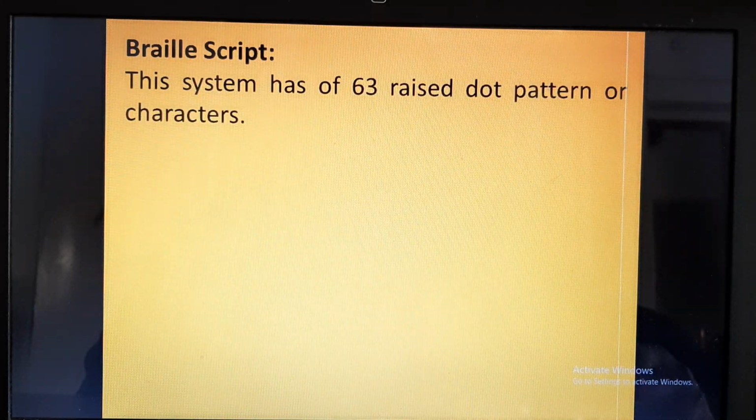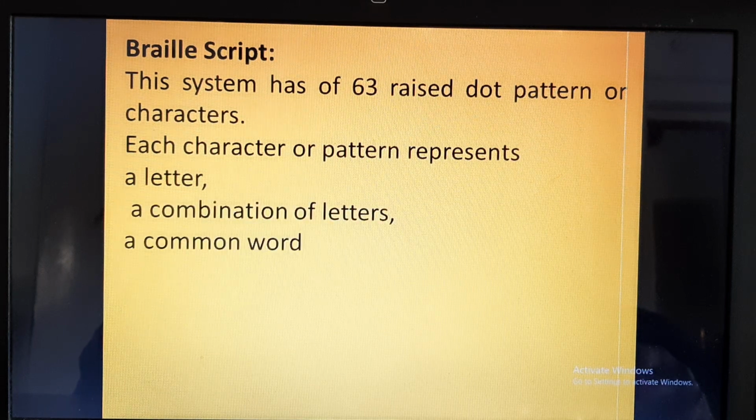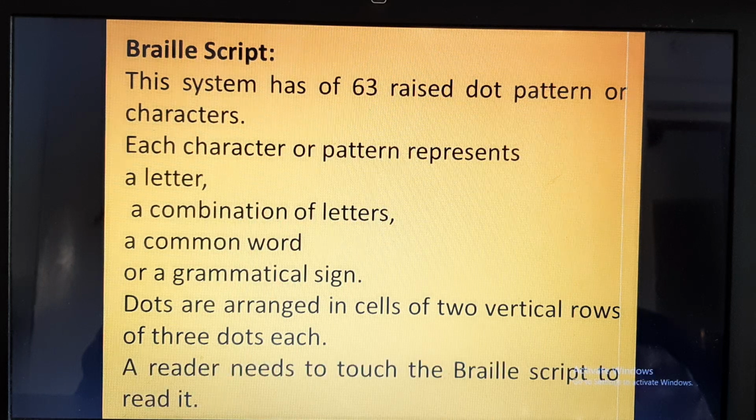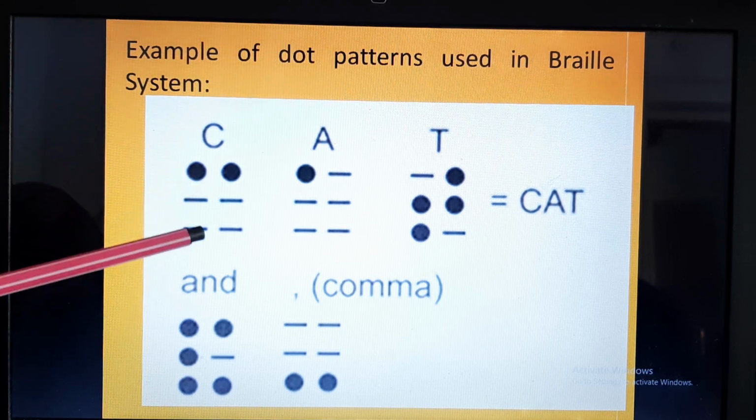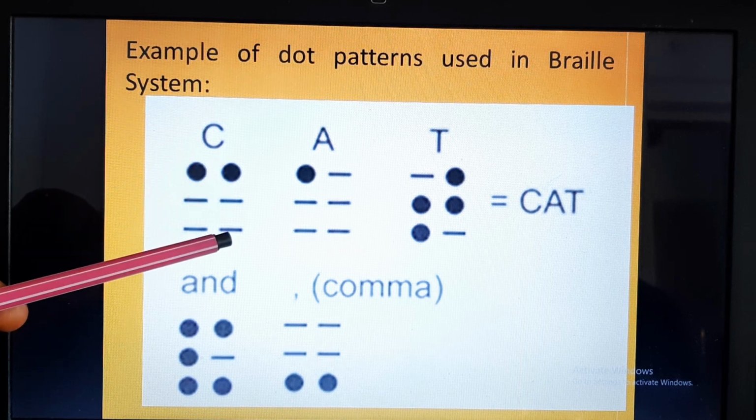The Braille script system has 63 raised dot patterns or characters. One pattern has 6 dots. Each character or pattern can be a letter, a combination of letters, a common word, or a grammatical sign. These dots are arranged in a cell of 2 vertical rows of 3 dots each. The reader needs to touch the Braille script to read it. So this is a tactile aid.